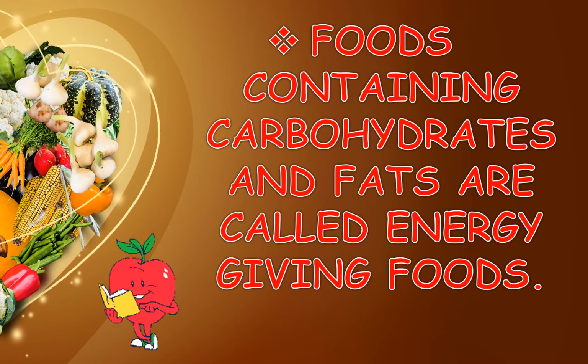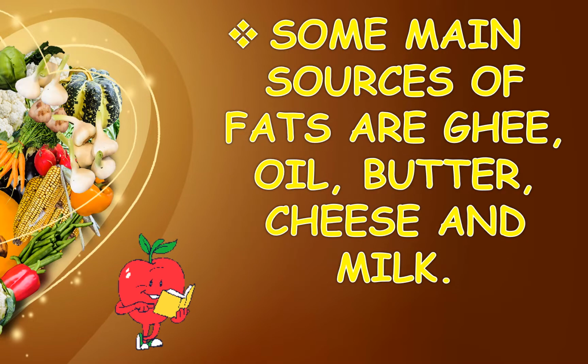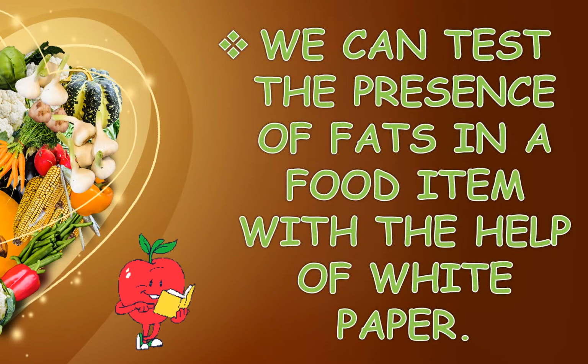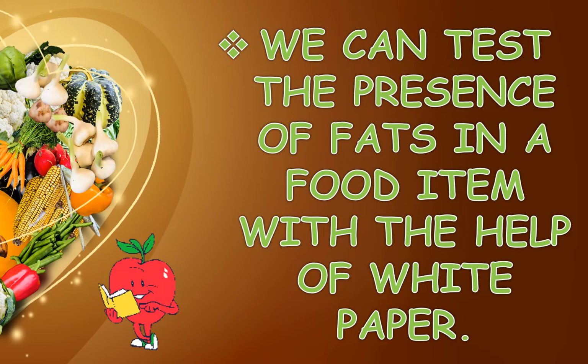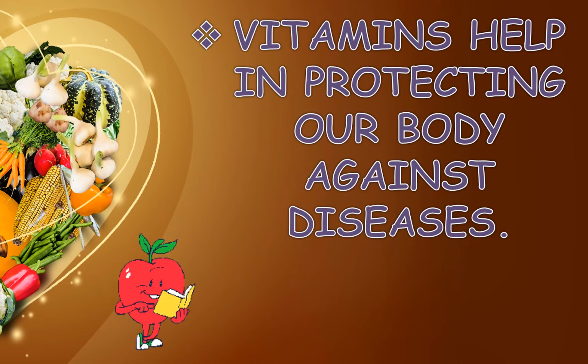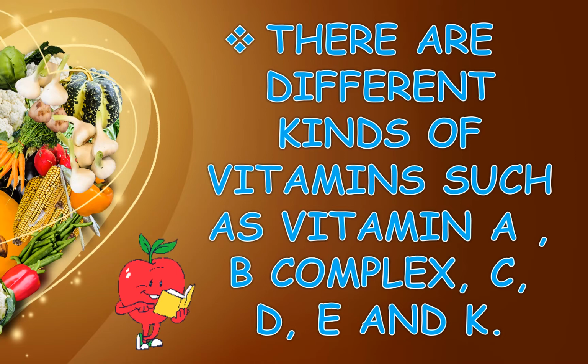Foods containing carbohydrates and fats are called energy-giving foods. Some main sources of fats are ghee, oil, butter, cheese and milk. We can test the presence of fats in a food item with the help of white paper. Vitamins help in protecting our body against diseases. There are different kinds of vitamins such as vitamin A, B complex, C, D, E and K.